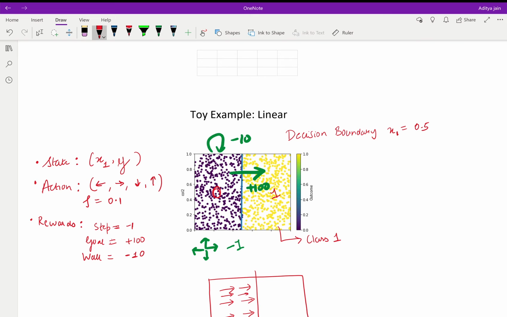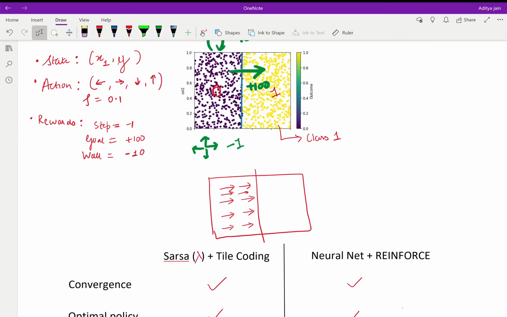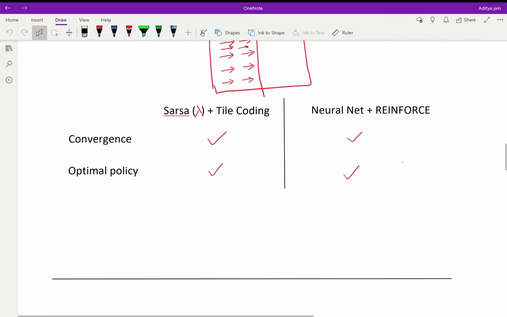The reward for each step is -1, to hit a wall is -10, and to achieve the goal, that is to change prediction, is +100. The optimal policy in this case is to go right for any point starting with a prediction of 0. We look at two algorithms, Sarsa lambda with tile coding and neural net with REINFORCE. Both were able to obtain convergence with the optimal policy.